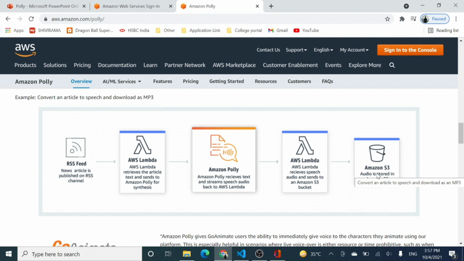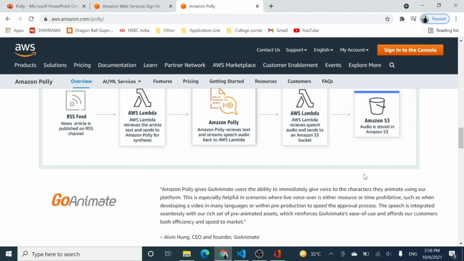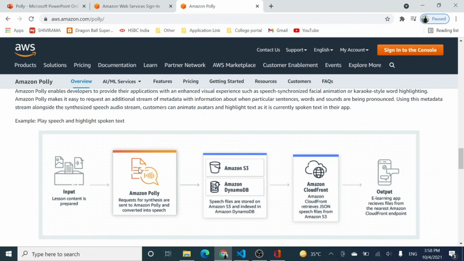So it is just a simple text to speech converter application that you can produce with the help of Amazon Polly. Then we have an e-learning application where you have a lesson written in text and you convert it into speech. Those speech files are stored in S3, may be indexed in DynamoDB, and can be distributed through the CloudFront network and so on.